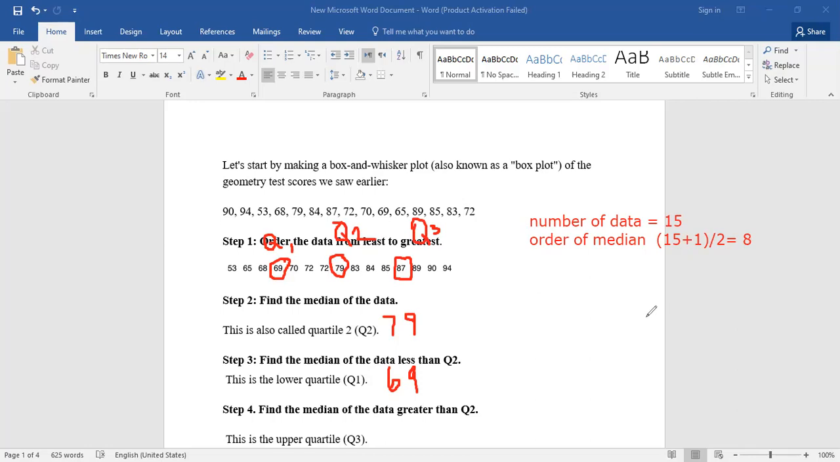Could you please tell me what the least number and the greatest number are in this question? Okay, Miss. The least number is 53 and the greatest number is 94. Thank you so much. So the least number is 53 and the greatest number is 94.